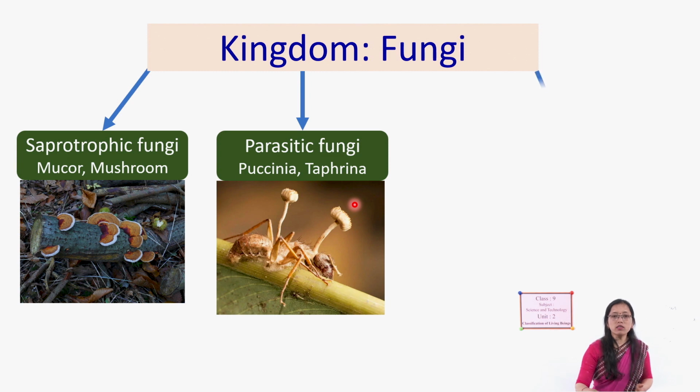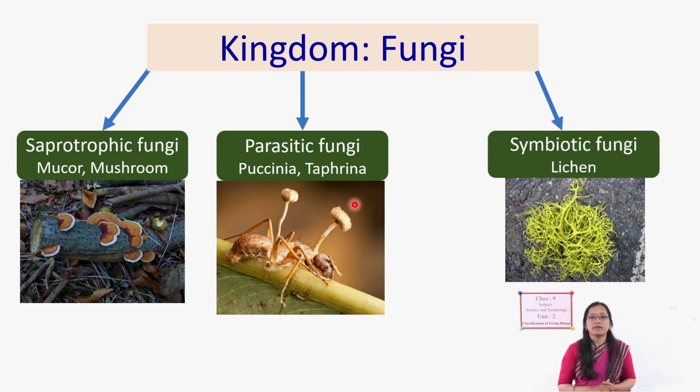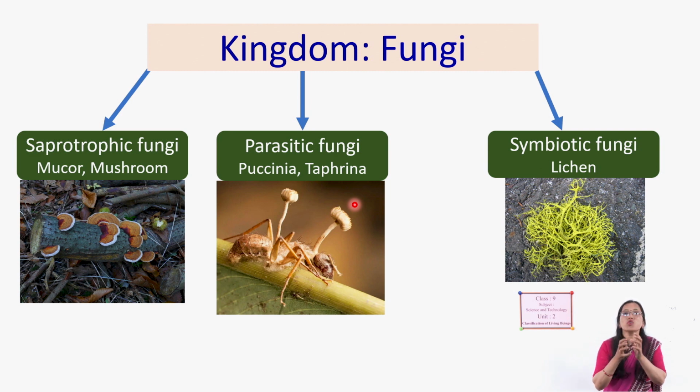Another group is symbiotic fungi. What are symbiotic fungi? They reside with another organism and grow with it in a mutual relationship. Both are benefited by each other. For example, lichen.